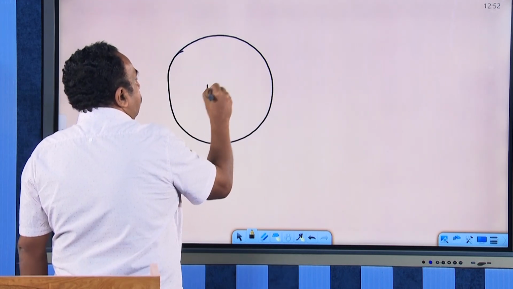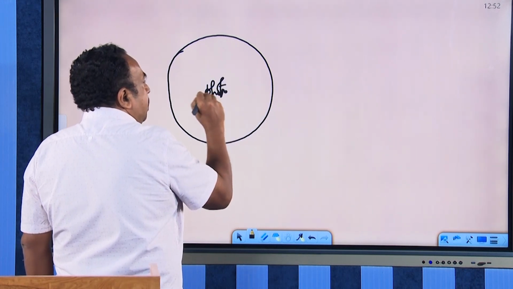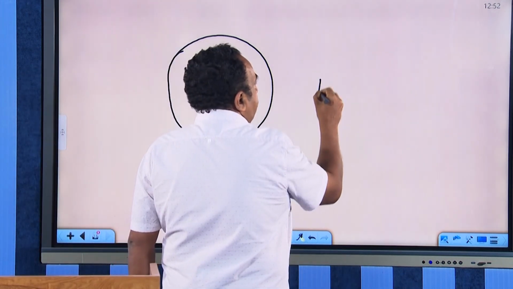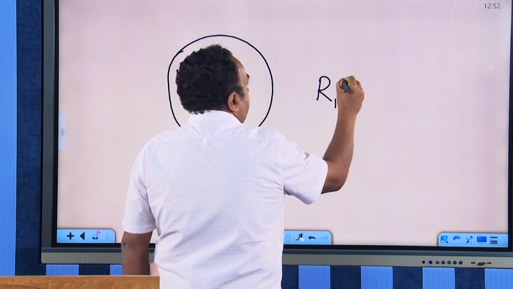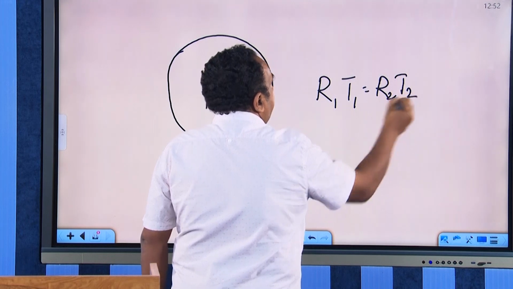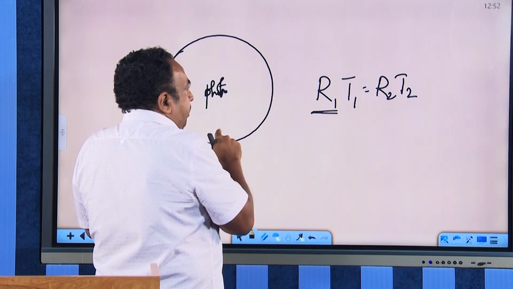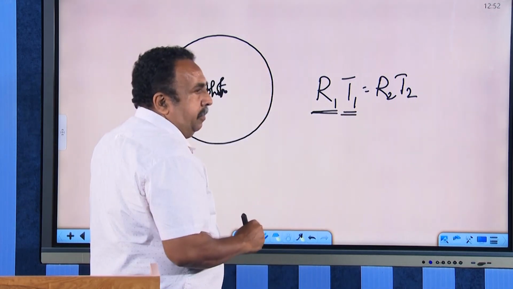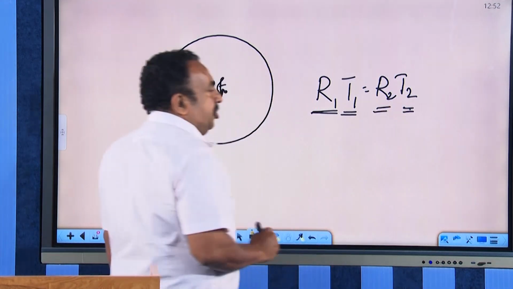For our universe, which contains mostly photons, they have been subjected to an adiabatic expansion. And the equation for that expansion is given by RT equal to a constant, which I can say is R1 T1 is equal to R2 T2, where R1 is the radius of the universe at the beginning time, T1 is the temperature of the universe at the beginning time, and R2 and T2 are the present radius and the present temperature.